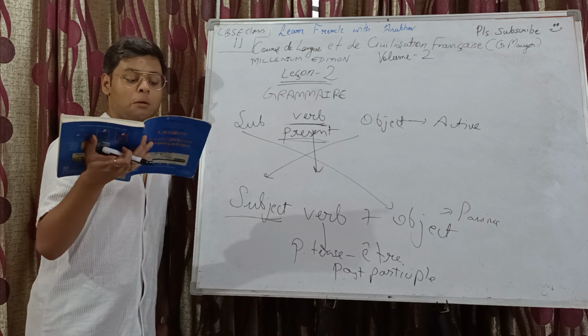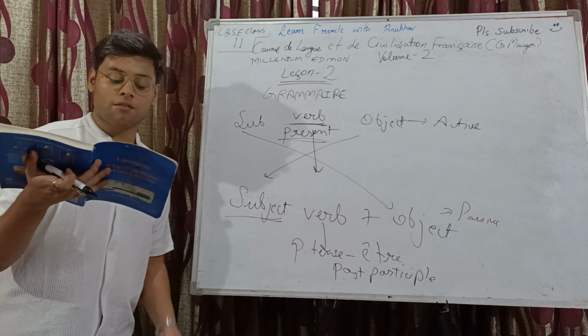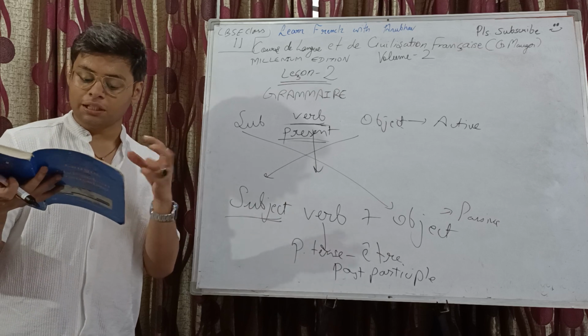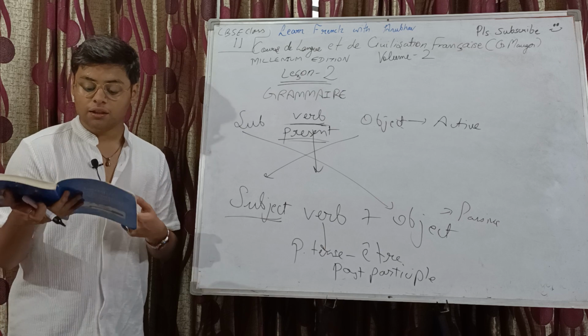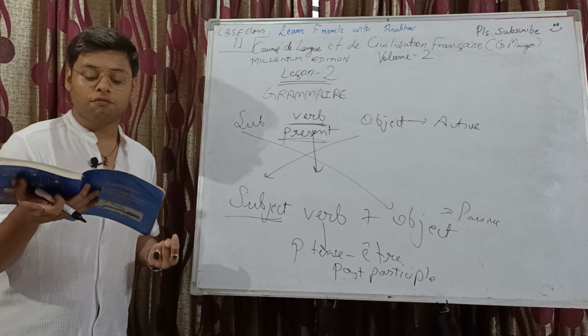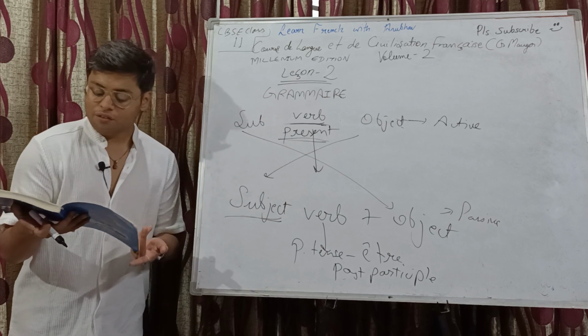So ce participe s'accorde en genre et en nombre avec le sujet comme un adjectif. So this past participle agrees with the gender and the number of the subject, like an adjective. Very easy.